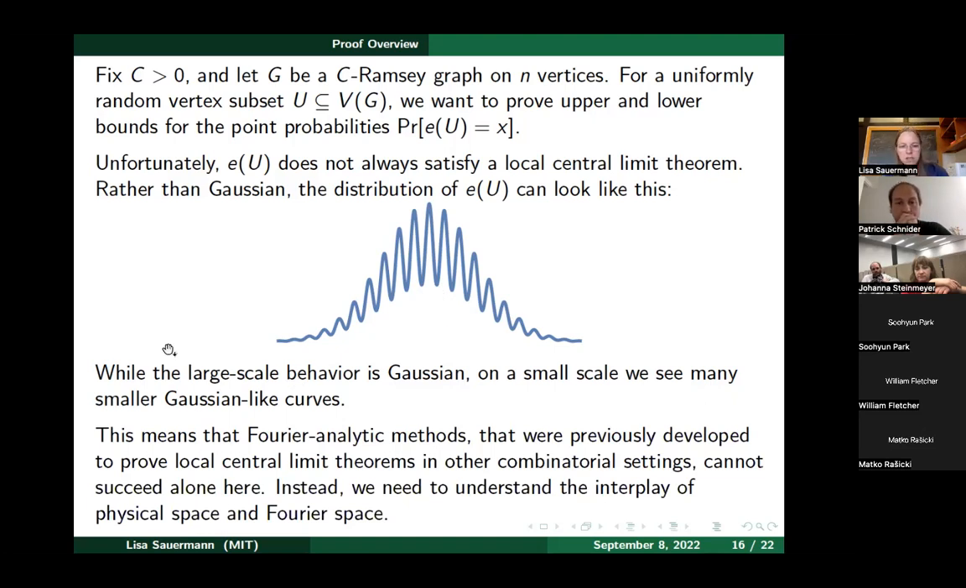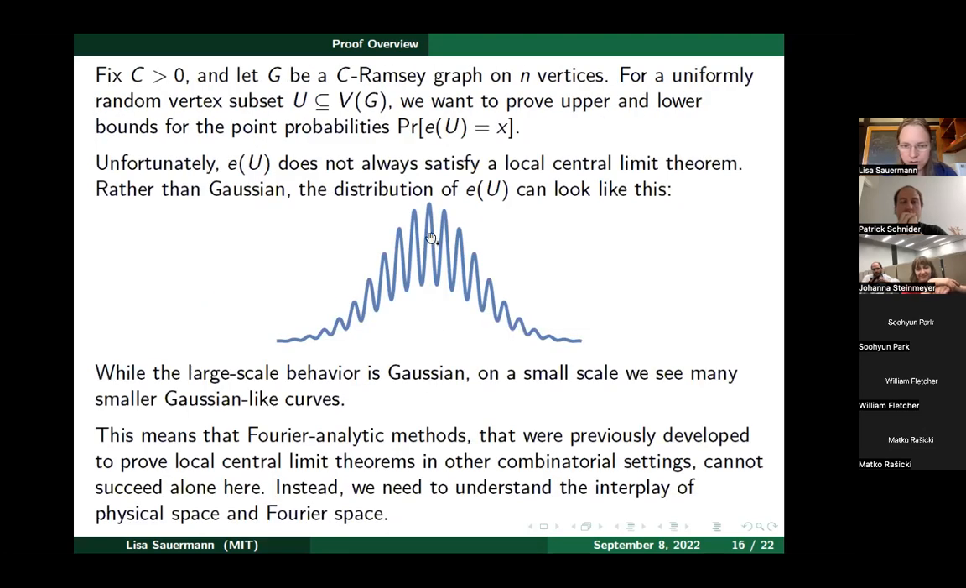And this means in particular that Fourier analytic methods, which were previously developed to prove local central limit theorems in other somewhat related combinatorial settings, cannot succeed alone here, because the outcome of these methods does not hold, and so in particular the methods can't be succeeding here. And so instead we need to understand the interplay of physical space and Fourier space better. So we can't just apply these Fourier analytic methods by themselves.